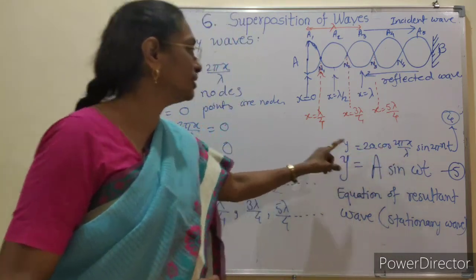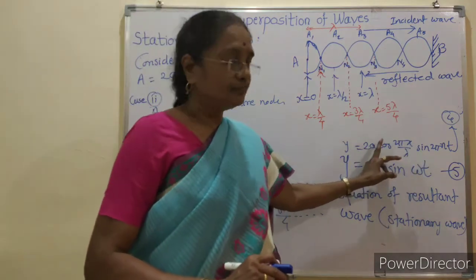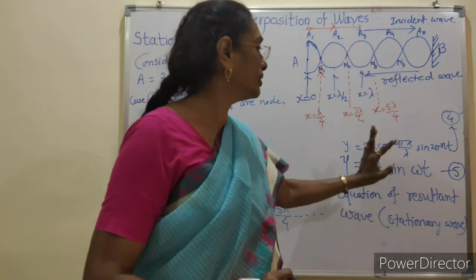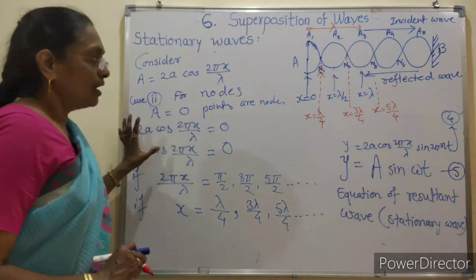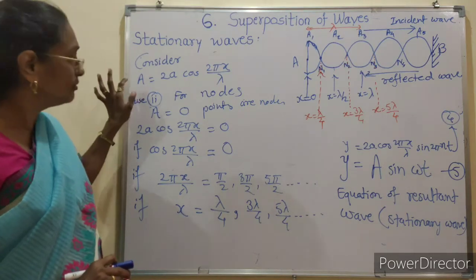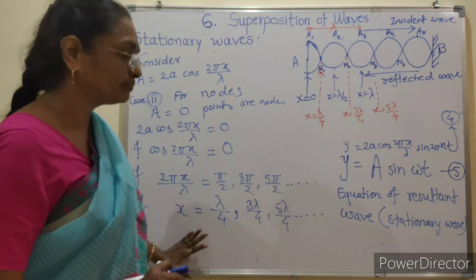But this equation we have to revise many times, for the discussion as well as for solving problems. You have to remember this equation, this step. From this step we have obtained two cases: first case for antinodes, second case for nodes.